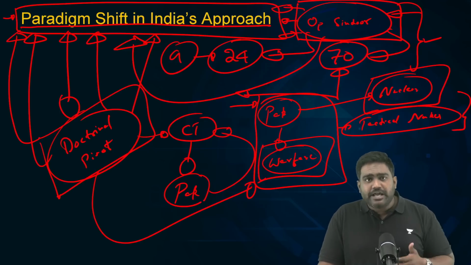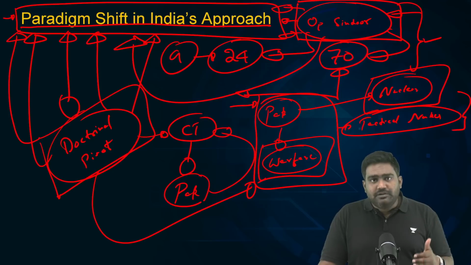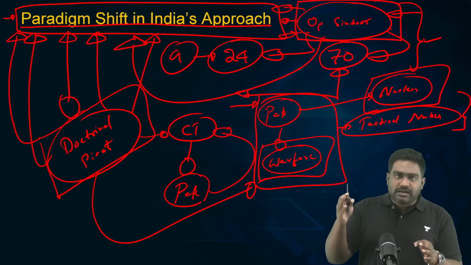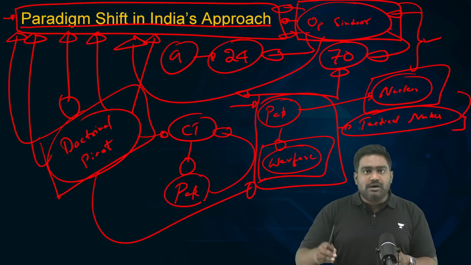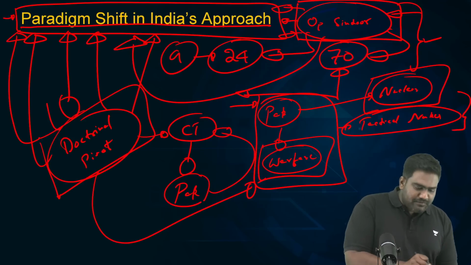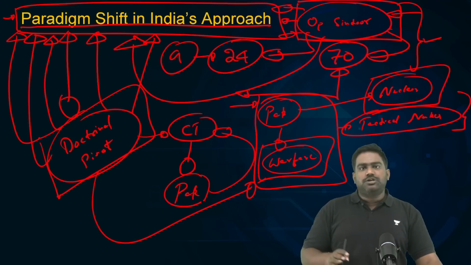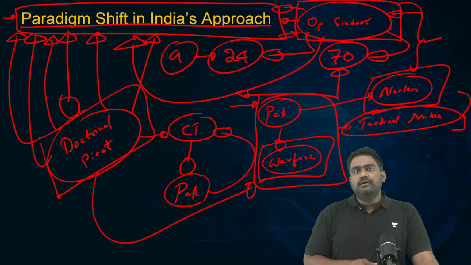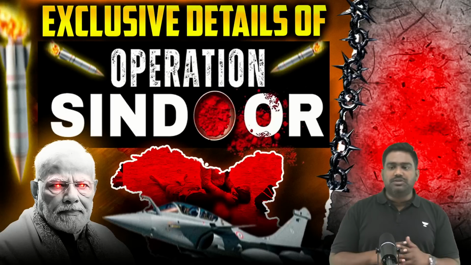It represents a paradigm shift. It represents the evolution of a new doctrine when it comes to targeting Pakistan without risking a conventional war, without risking a possible nuclear conflict. We have established a new precedent and we have shown that through such large-scale military strikes, we can hit the terror infrastructure and deter Pakistan. So this is what I wanted to discuss with you today.